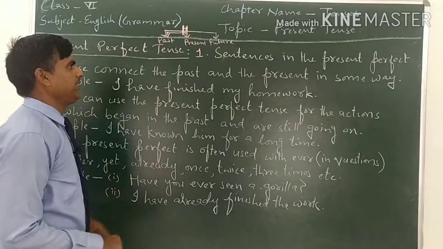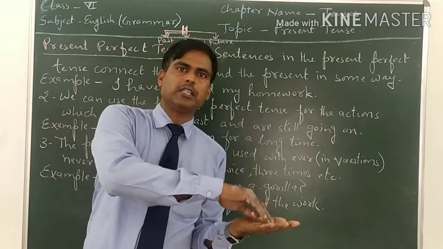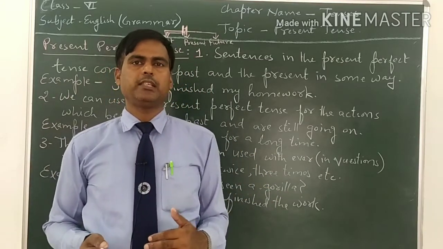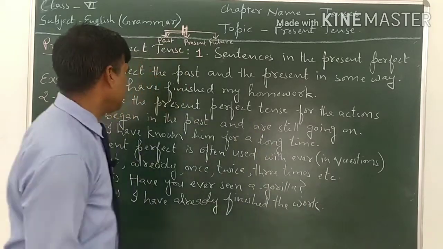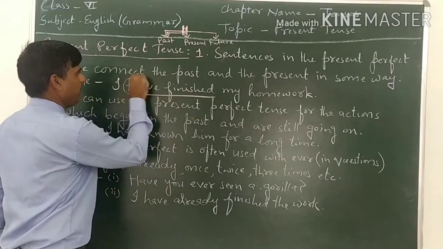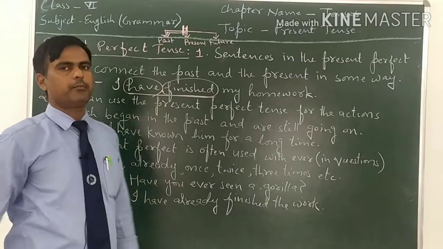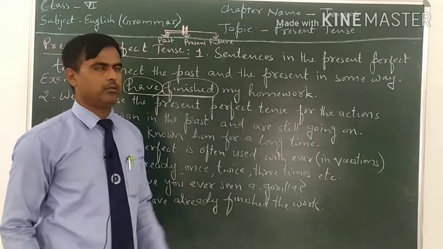So the present perfect tense has some relation between the past and present. In present perfect tense, we can see the relation between past and present. See the example. I have finished. Helping verb have and main verb in third form tells us that this is present perfect tense. I have finished my homework.